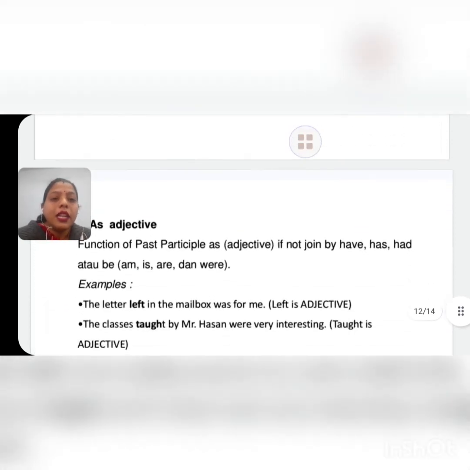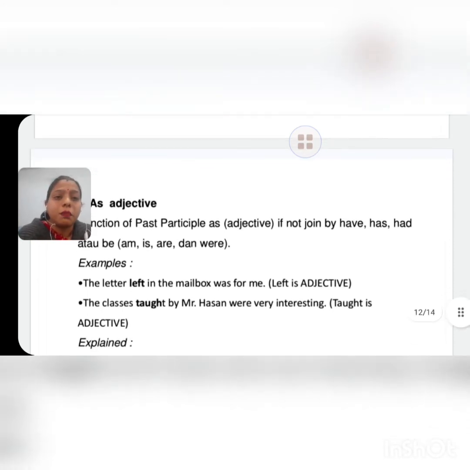Okay, see the example. The letter left in the mailbox was for me. In this sentence, children, letter is the subject and just after letter there is a past participle. Okay, and before that past participle there is no helping verb. So this past participle left acts as an adjective here.